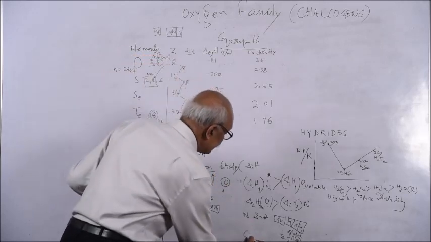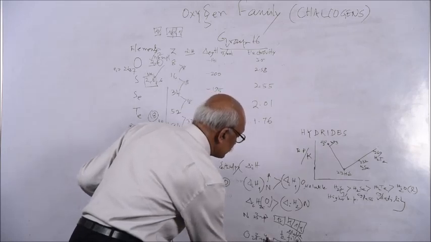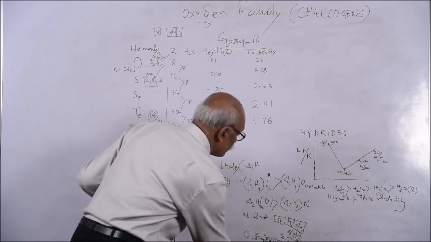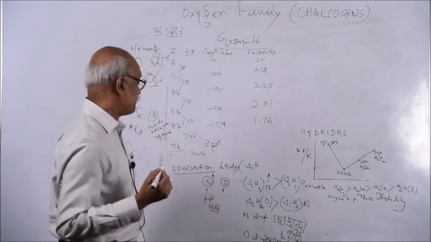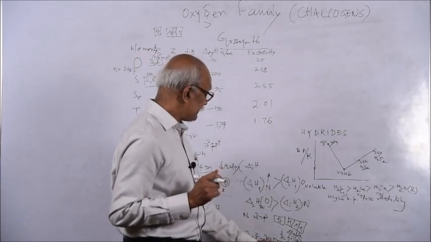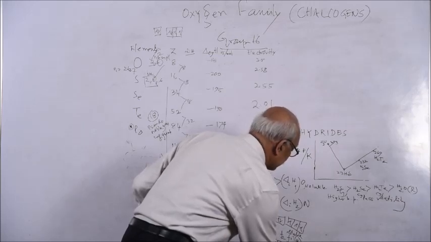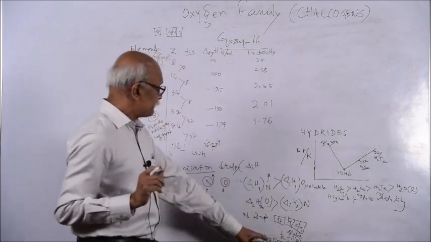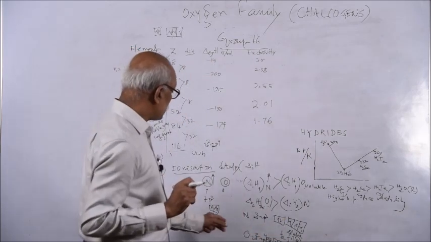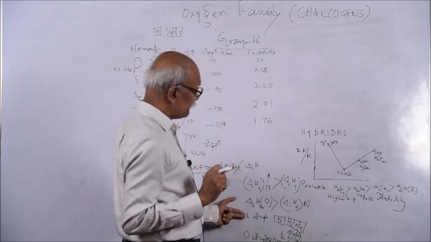But in the oxygen case you see 2s2 2p4, Hund's rule. You see this is not half filled, so expulsion of an electron from oxygen will be easier. Expelling the electron will be easier because this is not a stable configuration. So the first ionization energy of oxygen is less and the first ionization energy of nitrogen is greater.